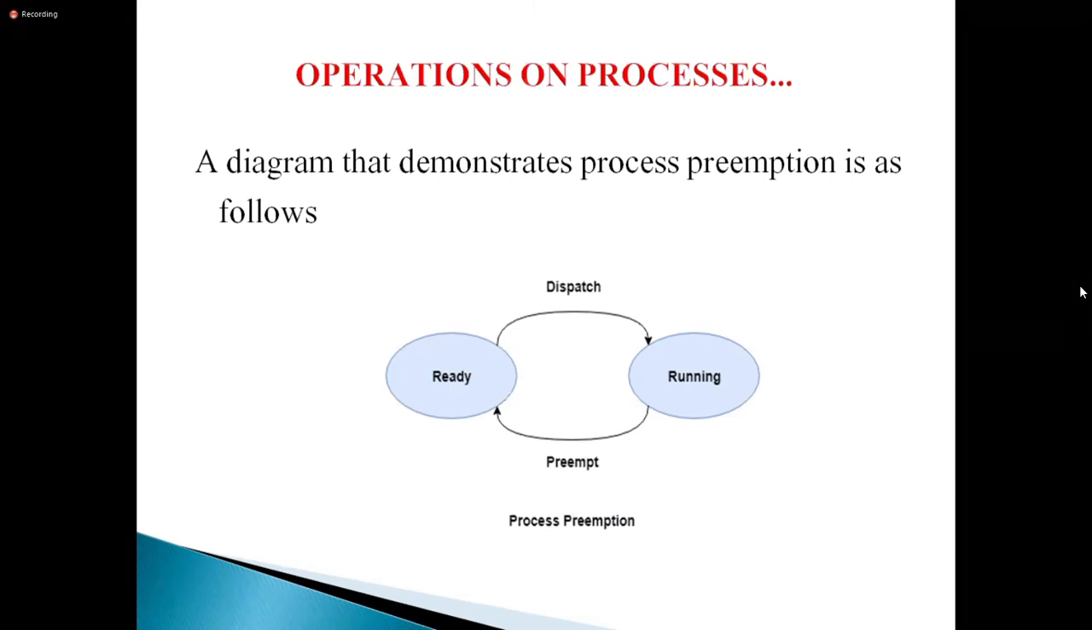Any queries on process creation, process preemption and non-preemption? Any doubts? If you have doubts, ask; otherwise say no doubts. I will move forward. Any doubts?